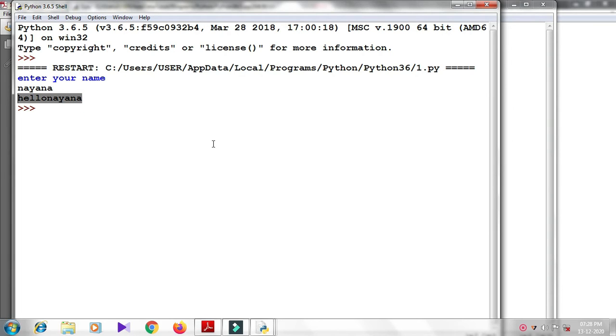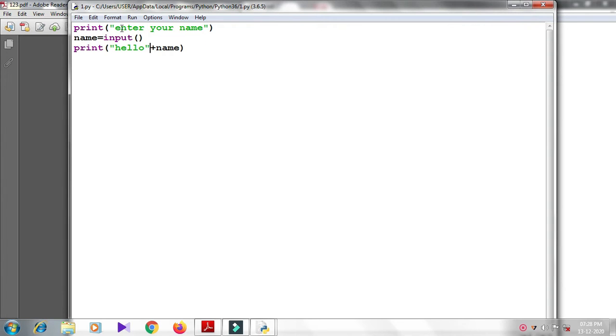So we say a string more or less behaves like a variable holding characters or alphabets inside double quotes.